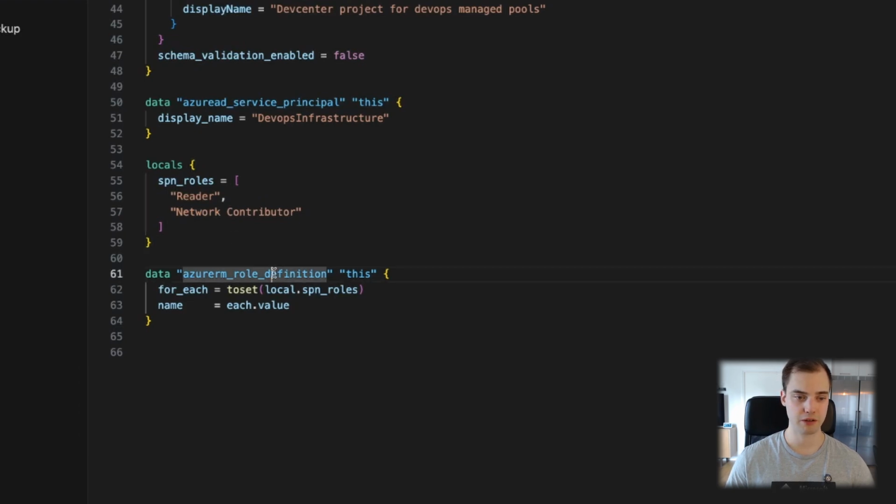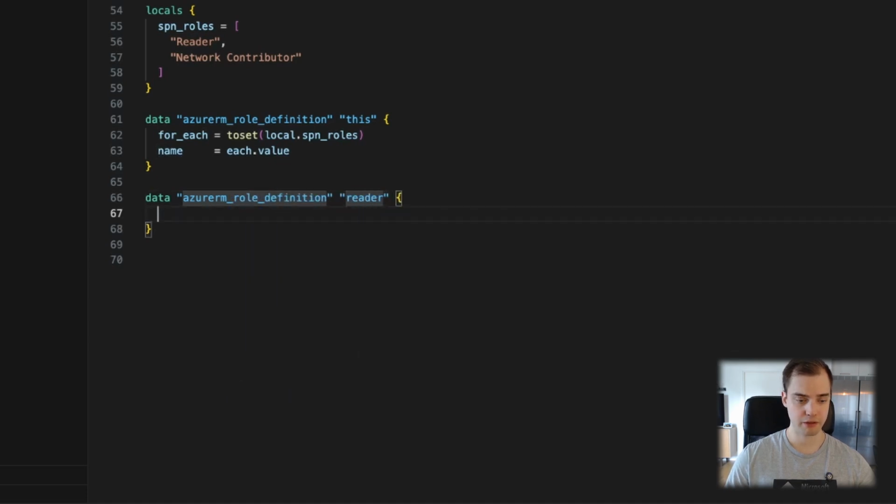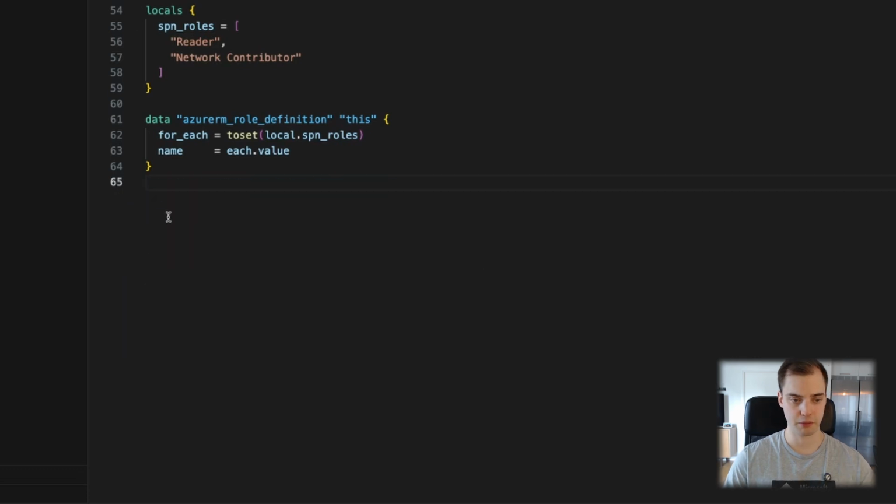So I will do a data block for AzureRM role definitions. And we will just loop through this list basically. So the name is just each value of this locals list. So it's reader, network contributor. So this basically is the same as doing, if we did data azurerm_role_definition reader, and then name reader, and then we would have to copy this, and we would do network contributor, and then you would have two different blocks. But doing it this way, we can keep it a little bit simpler.